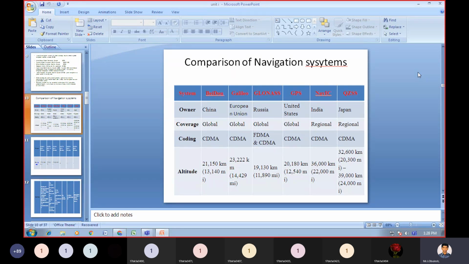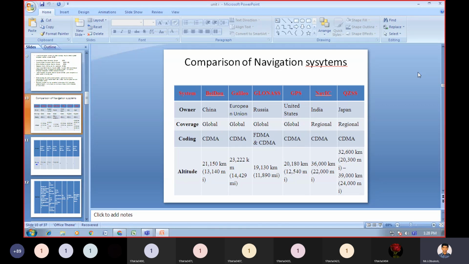First, name of the system, owner of the system, coverage of the system, what type of coding is used for the system, what is the elevation of the system, how many satellites are going to be used for the system. Everything we are going to look into the table. You need to see the first one. What is the system name?